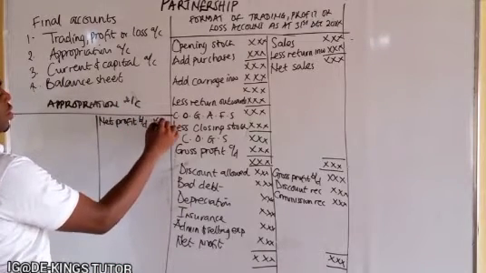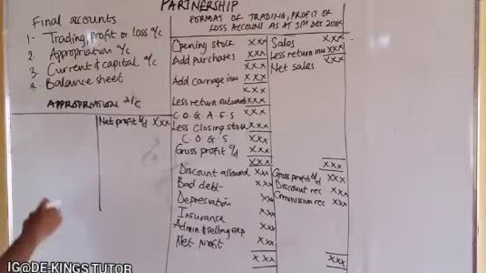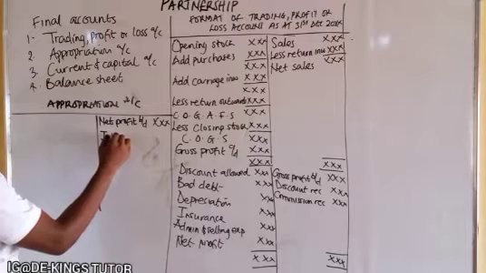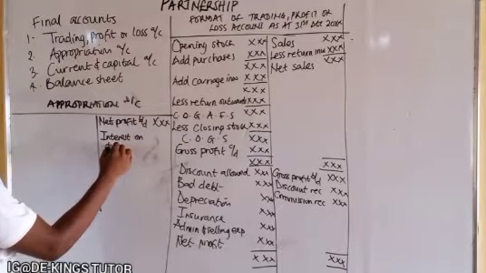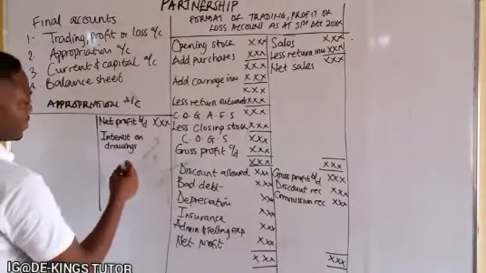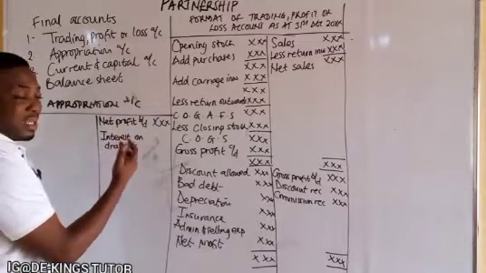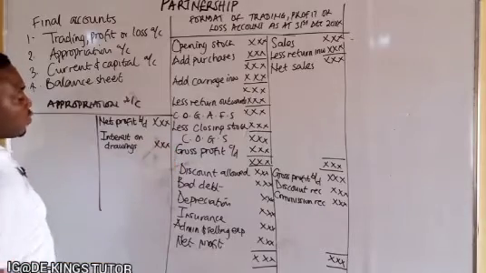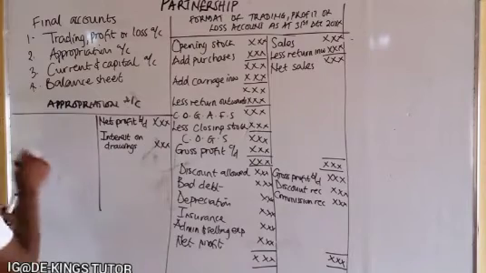Okay, that is net profit brought down. So the next one will be interest on drawings. So how many partners collected that? You can write the partners individually and put that amount as the interest on drawings. Okay, I will explain this.